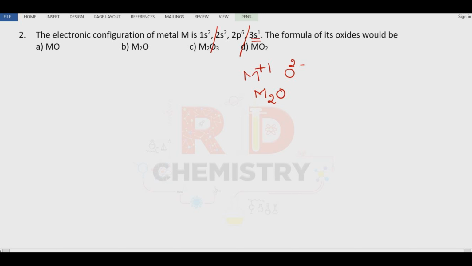Moreover, this is the electronic configuration of sodium, atomic number 11. Sodium, you know, can form a plus 1 charge. Oxide is minus 2, therefore the formula should be Na2O, right? So the answer is option number B.